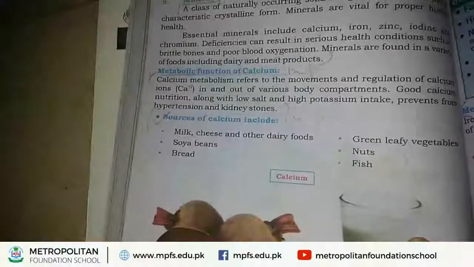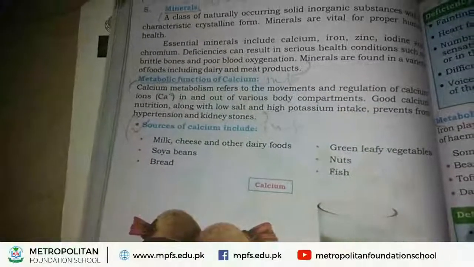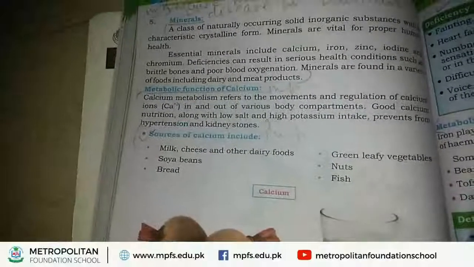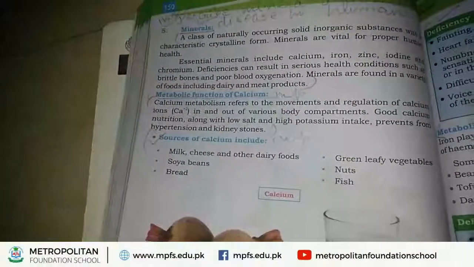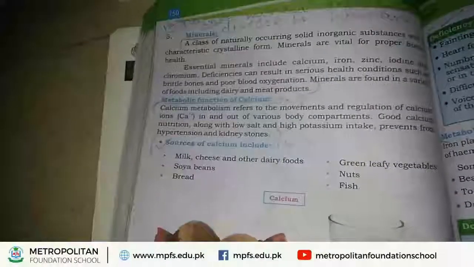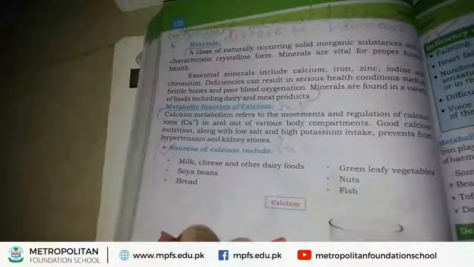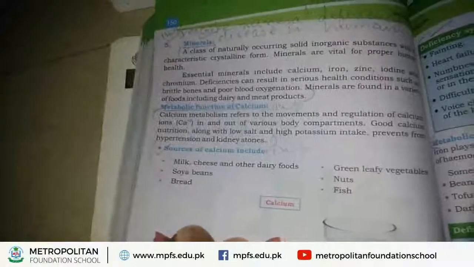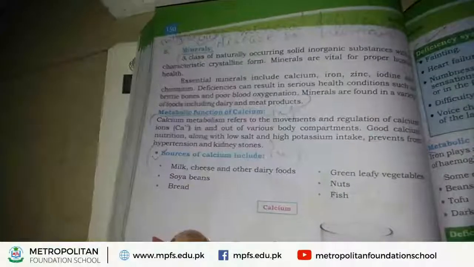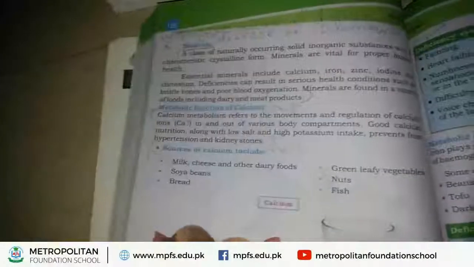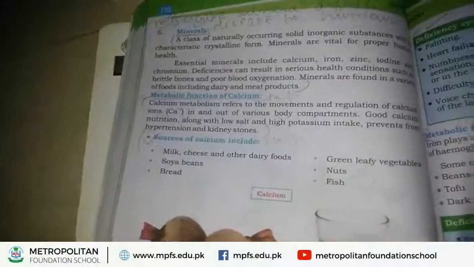Essential minerals include calcium, iron, zinc, iodine and chromium. Due to the deficiency of these minerals, serious health problems occur, such as poor blood oxygenation and brittle bones. These minerals are essential for our health and development, and these are found in different foods, meat products and dairy products.